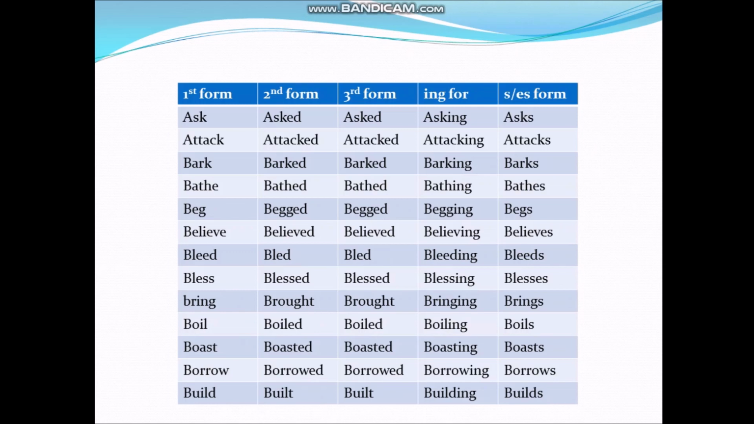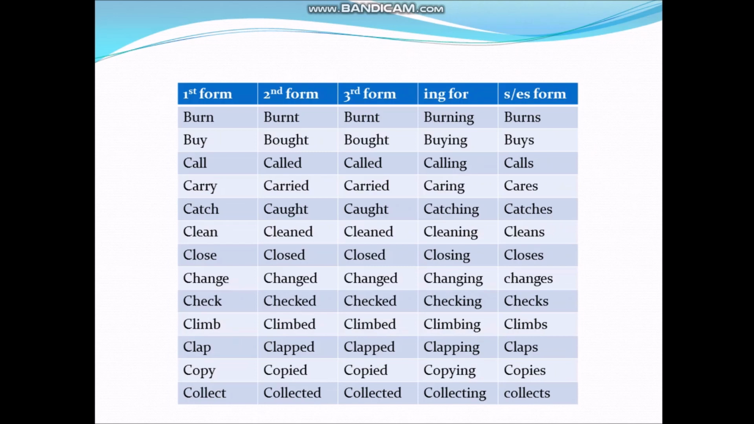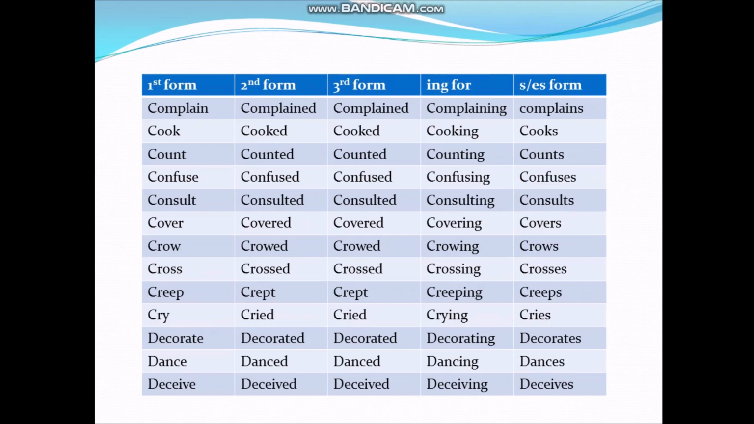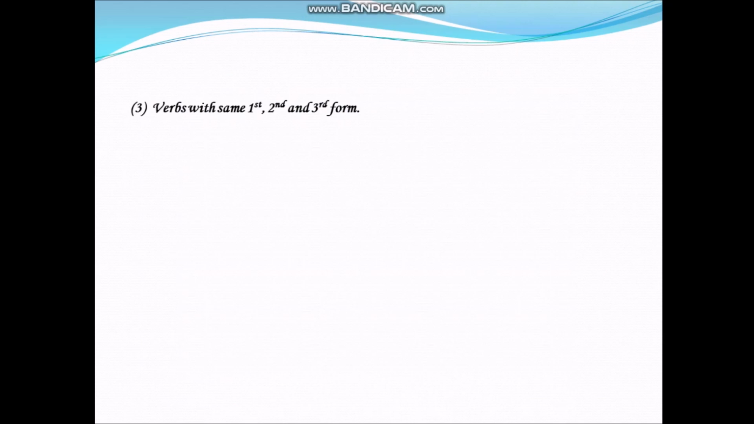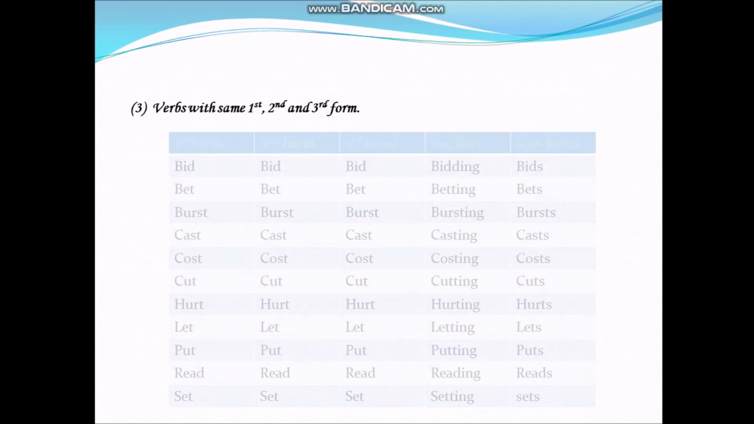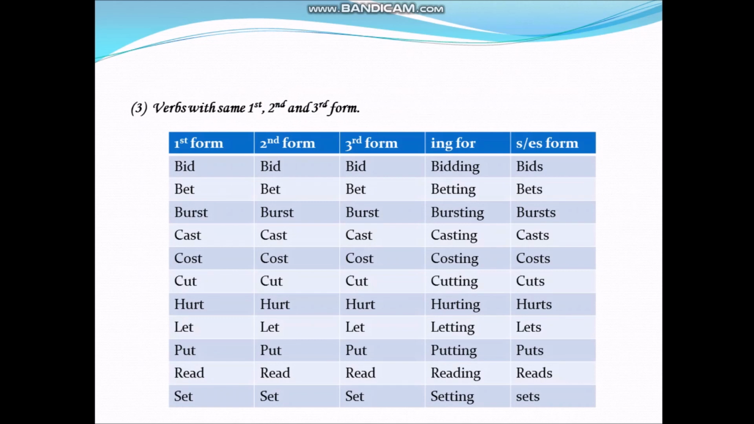Next, and some more. Now the third one. Verbs with same first, second, and third form. It means all the three forms of verbs are same. For example, bid, bid, bid. Next, bet, bet, bet. Here you can see in this list, all these three forms are same for these words.